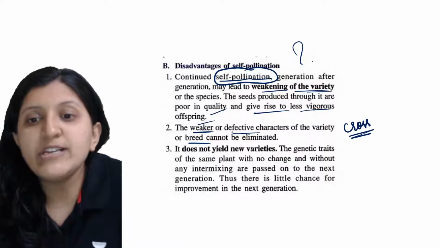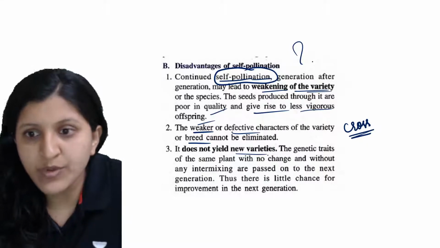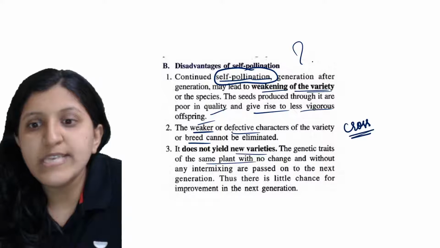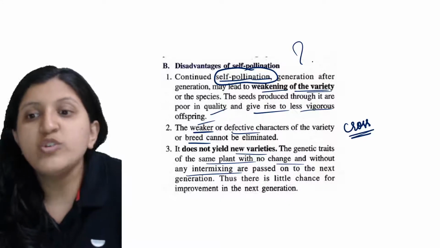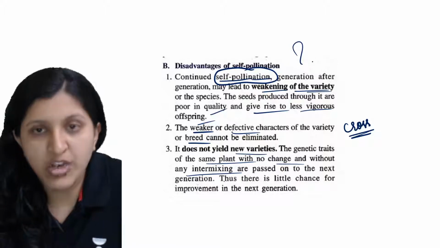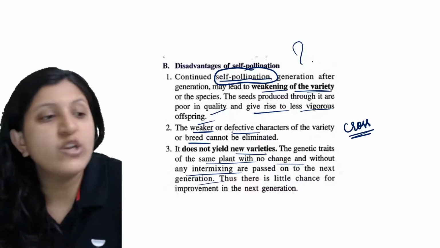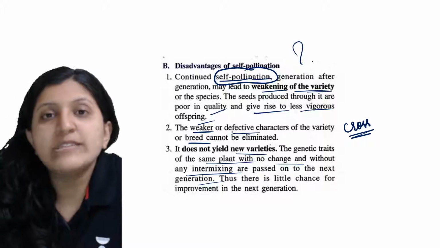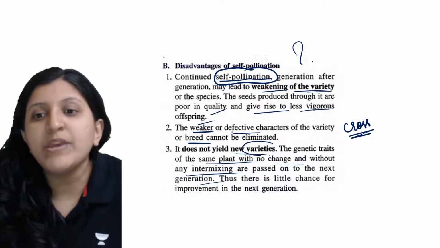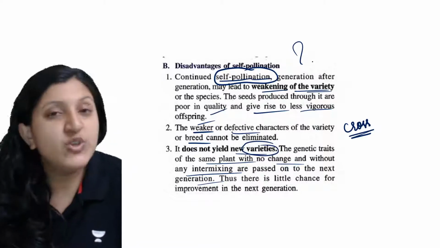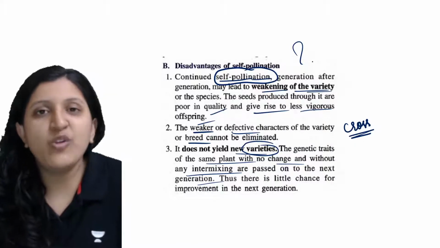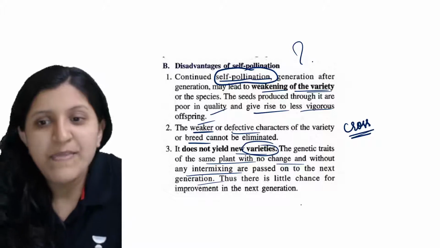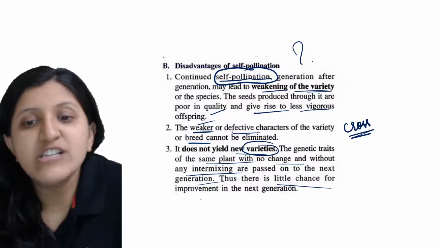Now, it does not yield new varieties. The genetic traits of the same plant, with no change and without any intermixing, are passed on to the next generation. So this is not going to yield any variety, because it is coming from the same plant itself and you do not find any varieties there. It is going to be like a copy of the parent itself, so there is little chance for improvement in the next generation.